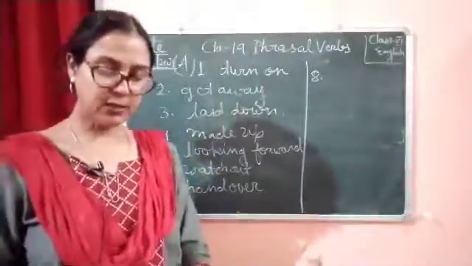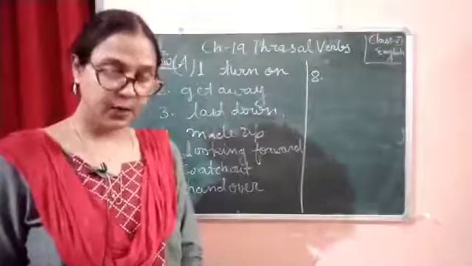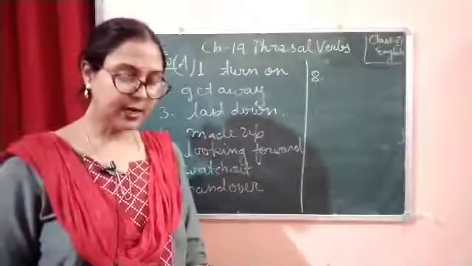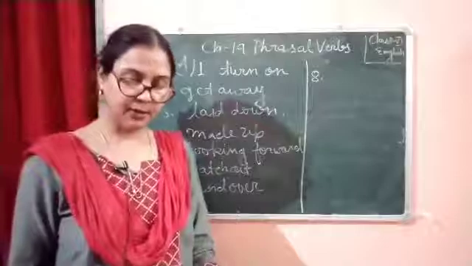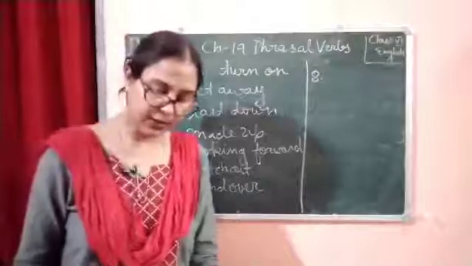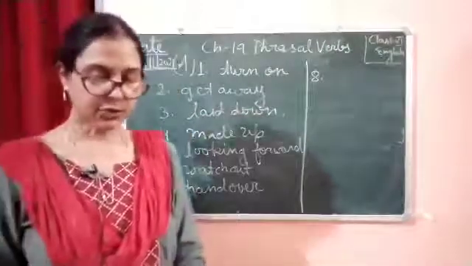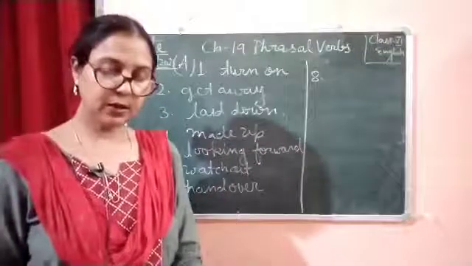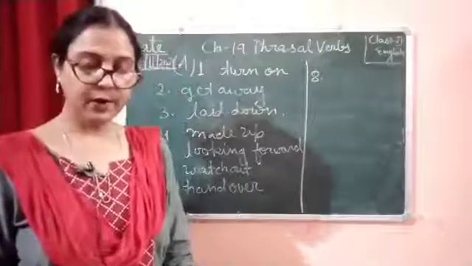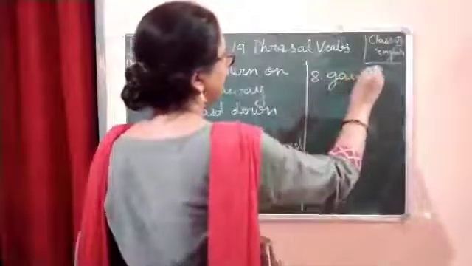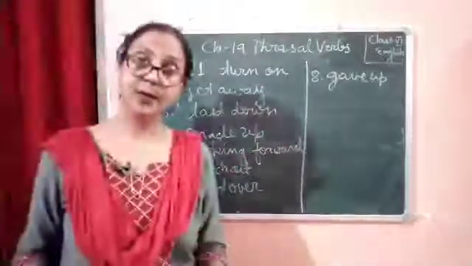So number 8 is, after the accident, Ruhi was disheartened and due to her fractured leg, she dashed the idea of participating in the marathon. So here we are going to write gave up. Gave up means she was disheartened, that is why she gave up the idea of participating in the marathon.